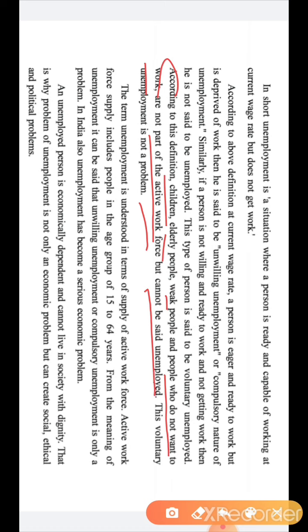This voluntary unemployment is not a problem. Here I have explained it to you in the above line. The persons who are sitting at home by their own wish is not a problem of the government. The government has to look into the matter where the persons really want the work but are not getting the job. Okay,